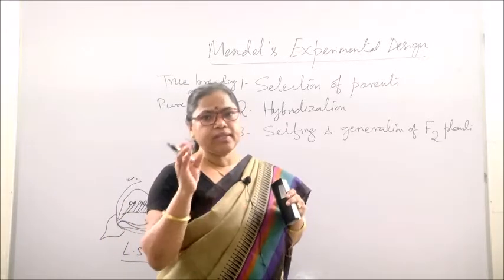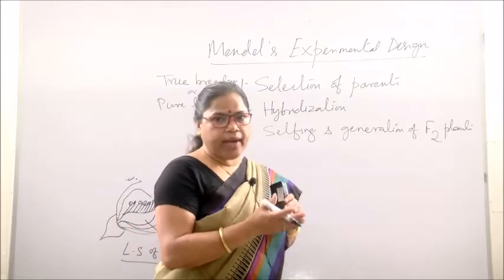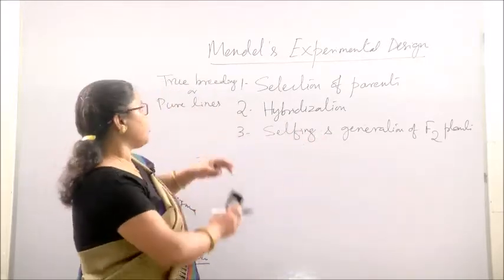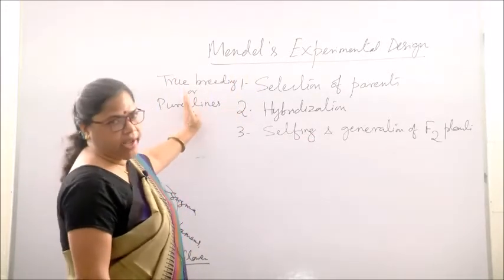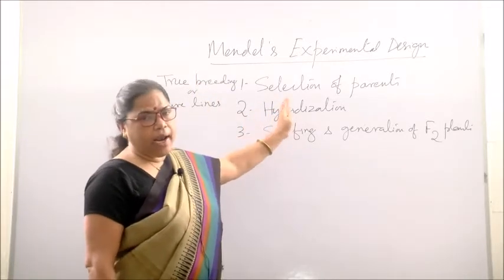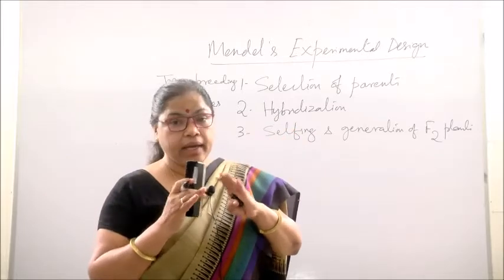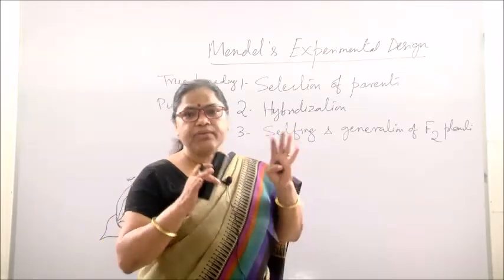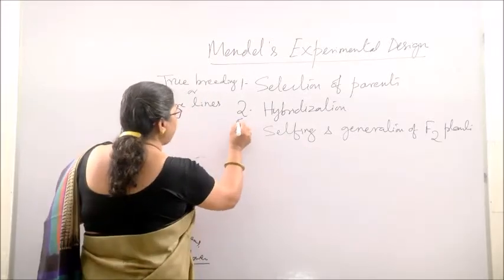Similarly, for all these 7 pairs of characters, he maintained the pure line in separate plots. So, first he generated the parents which are true breeding or pure line for a particular character. The next step is hybridization. Hybridization means crossing between 2 different varieties. Again, different varieties means having different characters. And this crossing needs many sub steps.